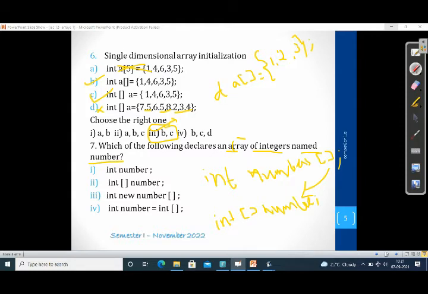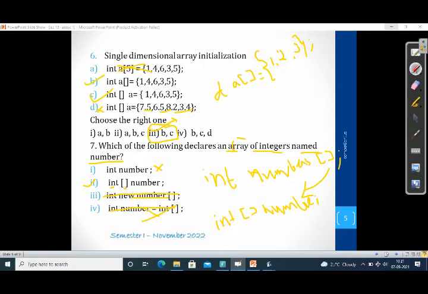Int number, this is a single variable, a single variable number as an integer declaration. This is an array declaration. The data type array is specified with the square bracket along with the array name, the variable name. Then this is not a proper statement, it is wrong. Then int number equal to int, this also we can't use. This is just a declaration of an array of integers named number. Array declaration, this is the declaration.